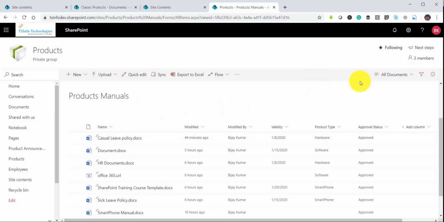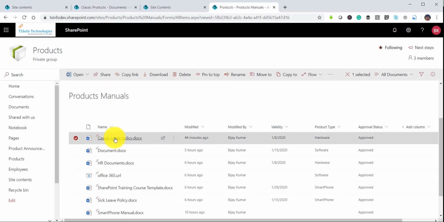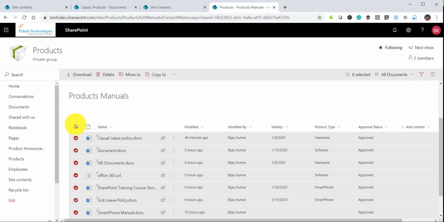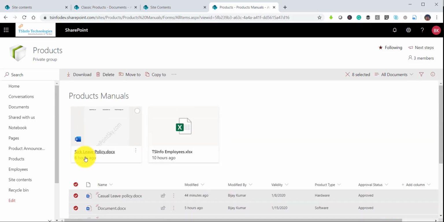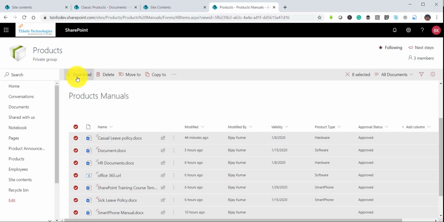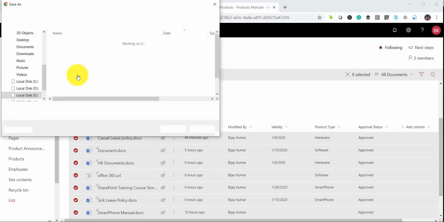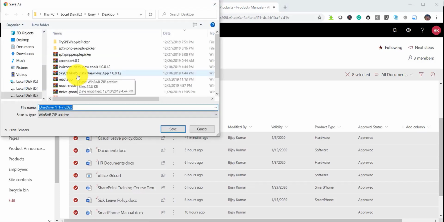These are the things which were not available in the classic libraries. Now there is one more thing I can show you, which is the download. If I select a file, there is a download option, which will download the document. If I select all the documents, you can see I have selected multiple documents here, and if I click on download, it will download in a zip file.